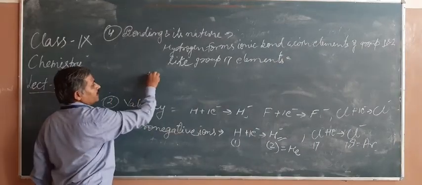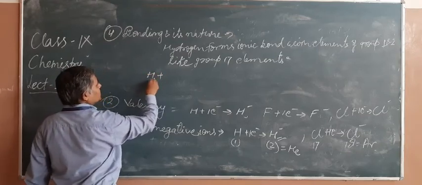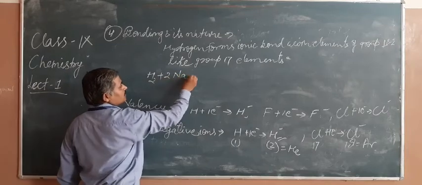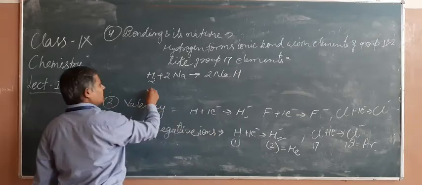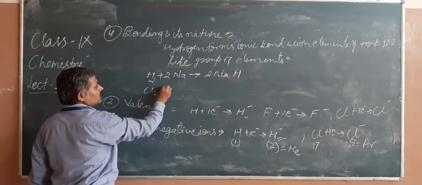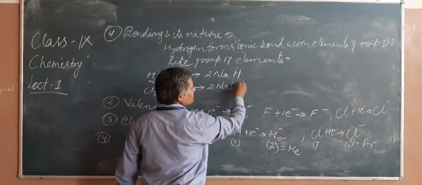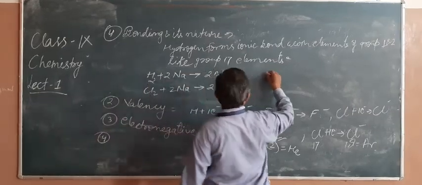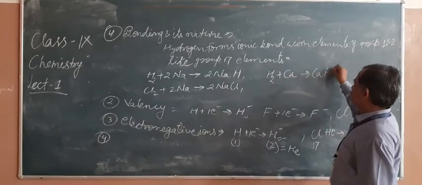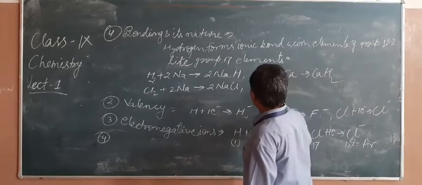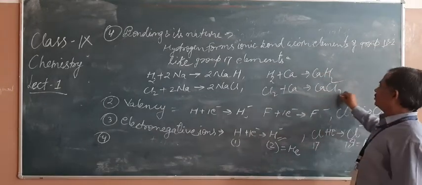How? You can see that H2 plus 2Na gives 2NaH. Similarly, Cl2 plus 2Na gives 2NaCl. Similarly, H2 plus Ca gives CaH2. In the same way, Cl2 plus Ca gives CaCl2.